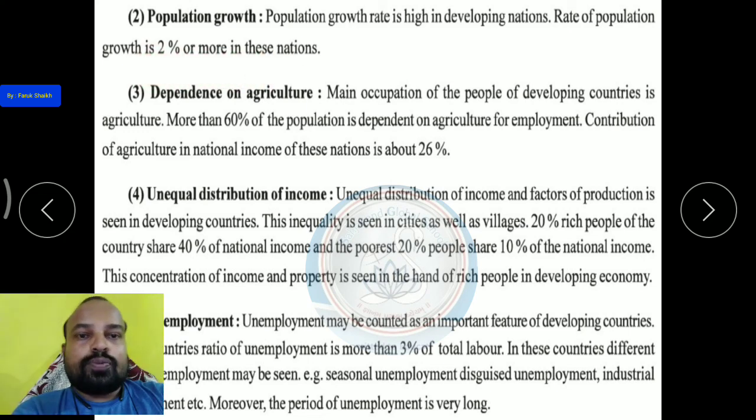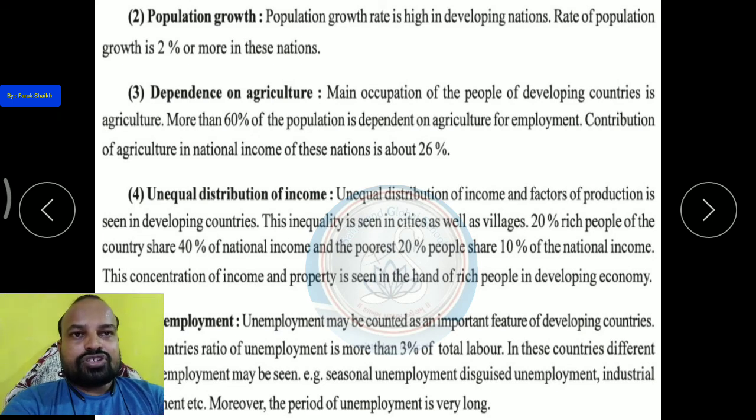यानी कि जो टोटल पॉपुलेशन है उसका 2% इंक्रीज हो रहा है. Okay, so that is why, because of the high population growth, there is also one feature which affects the national income and the development of the country.